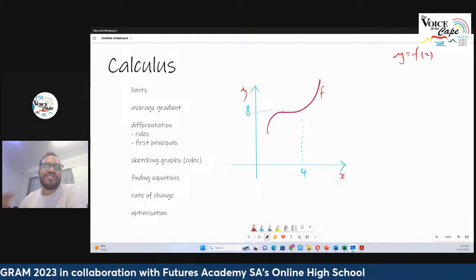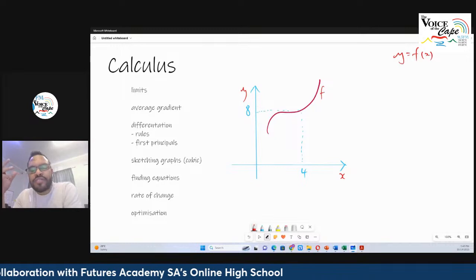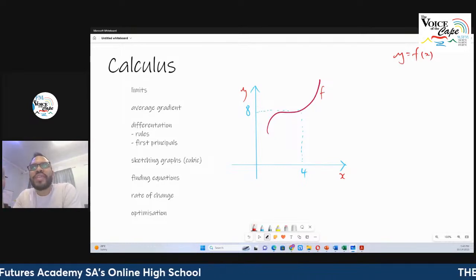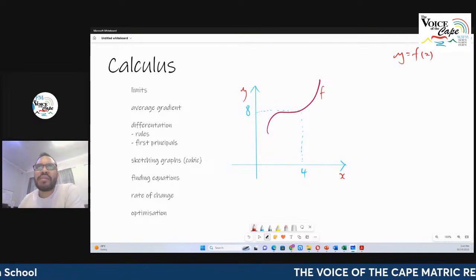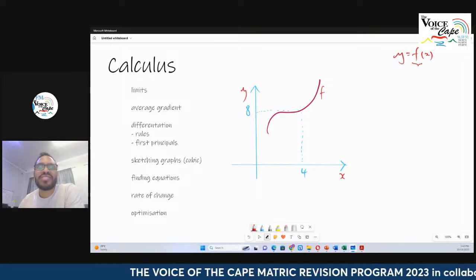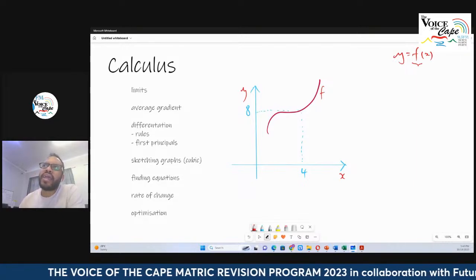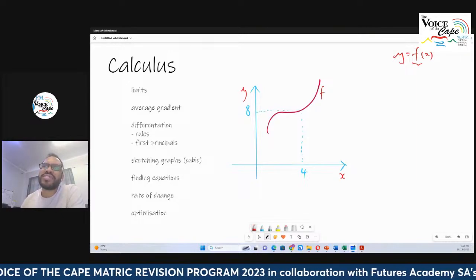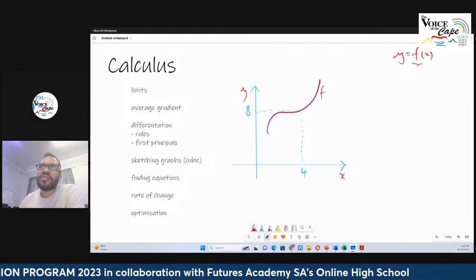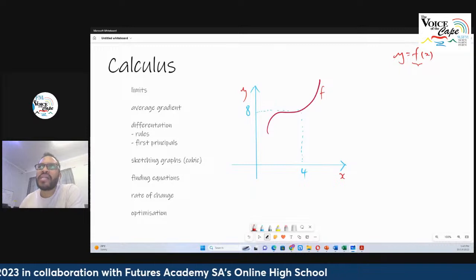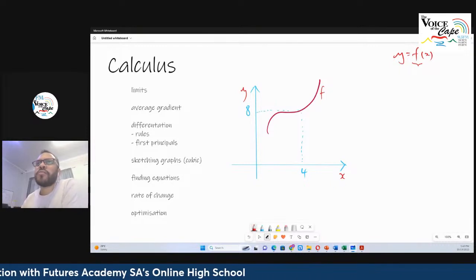So functional values often refer, and of course, not often, but they refer to the y values. And if they refer to the y values, then we can consider that the name I've given is just y is equal to f of x, where f is the function notation, something we've covered previously, and x over here just tells us what is the independent variable. So f is the function, and it outputs a y value, and y depends on x. Okay, so those are things that we know.